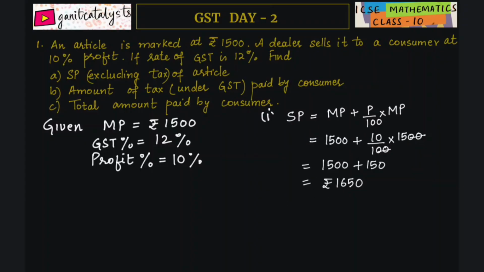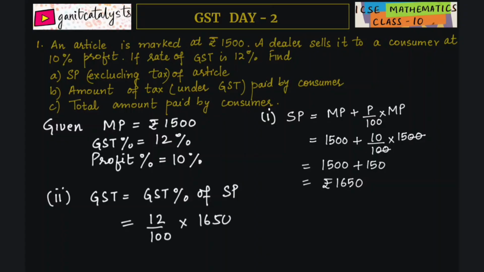This is the first part. Now the second part is the amount of tax paid by the consumer. So we have to calculate GST first. GST is on selling price. So GST is equal to GST percent of selling price. So it is 12 by 100 of 1650.